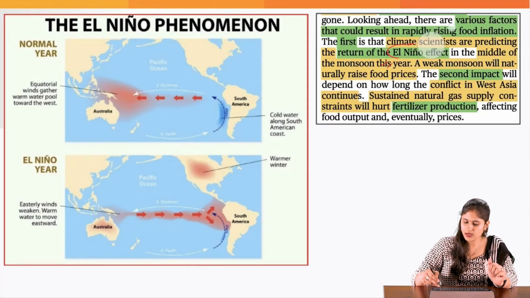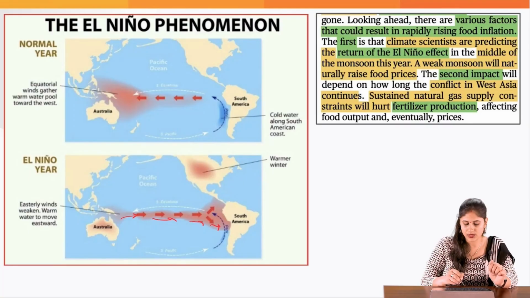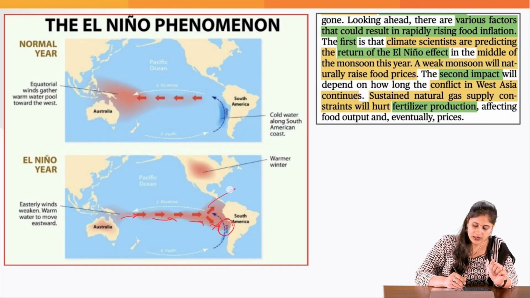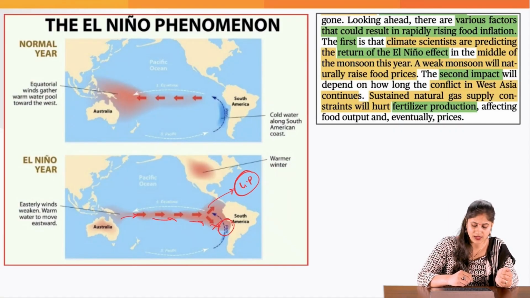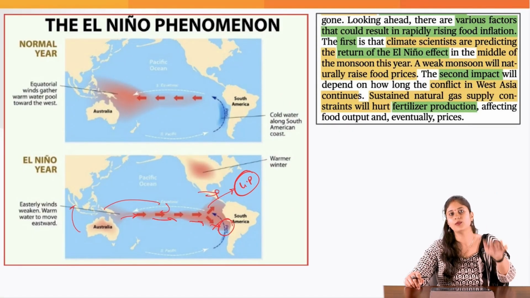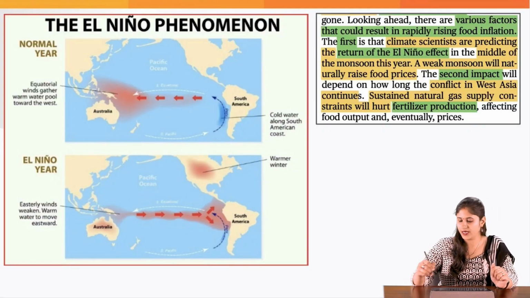So due to weakening of these trade winds, the warm surface water would be carried towards the coast of South America, towards the Peru coast. And this would lead to generation of a low pressure area in this area. When there is a low pressure, the monsoon winds which were supposed to enter into India would be attracted towards this low pressure area, and ultimately this would lead to lower monsoon rainfall in India. So El Nino is not that good for India.